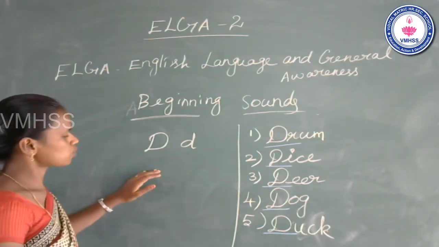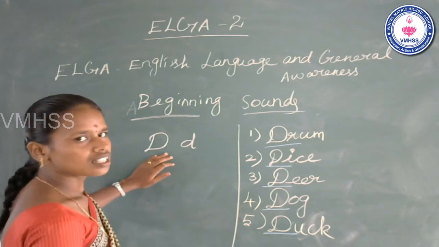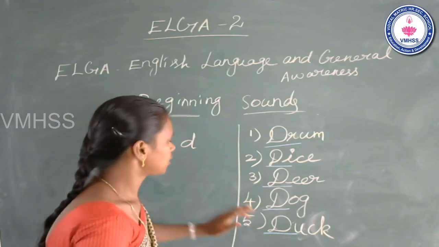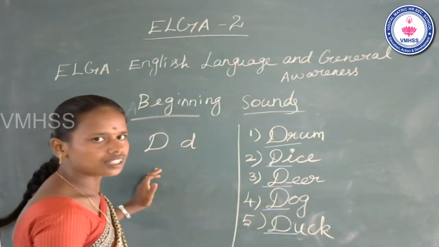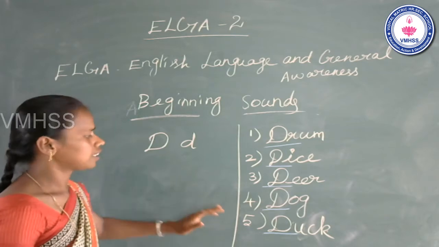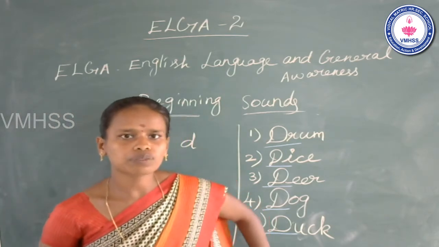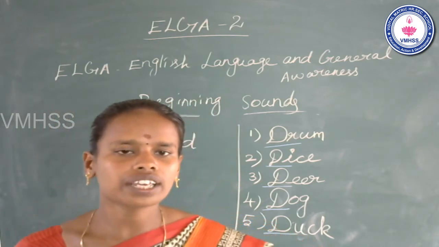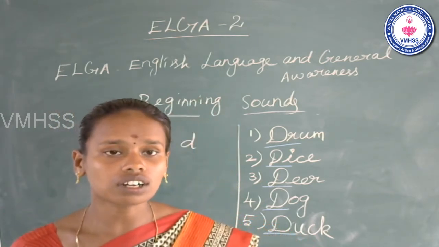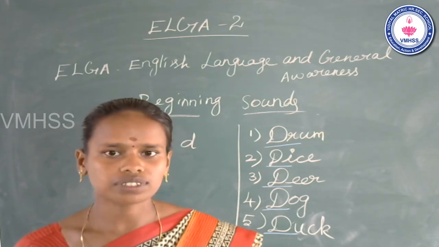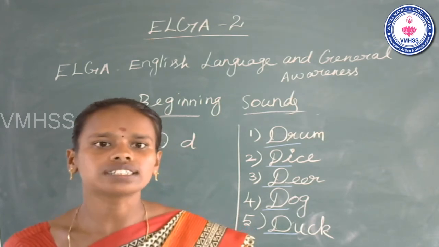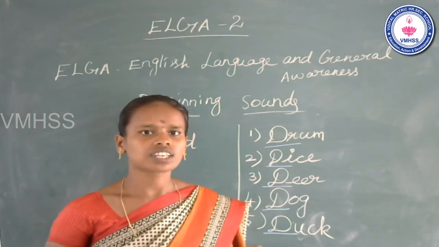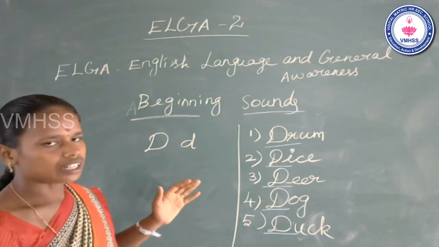Okay, next one. Last one. Name of the letter D. Sound of the letter D. The duck. The duck. I sing one rhyme to remember this sound. See me playing the drum. See me playing the drum. The drum. Once again, repeat it.